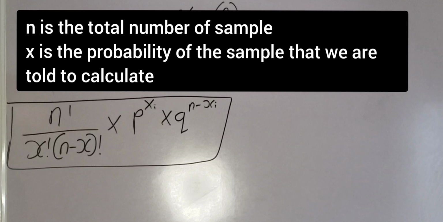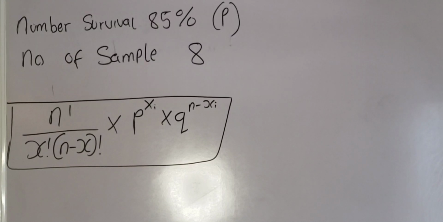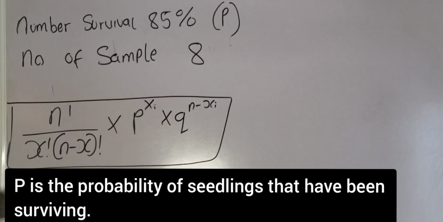If you didn't understand what I'm saying now, you might not understand how I use the formula to solve the question. Okay? N is the total number of samples, and X is the number of samples that survive, that we are told to calculate. From the question, we are told to calculate that only 3 will survive, less than 3 will survive, none will survive, and all will survive. You understand? So those values are X.